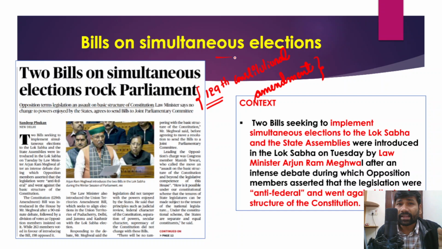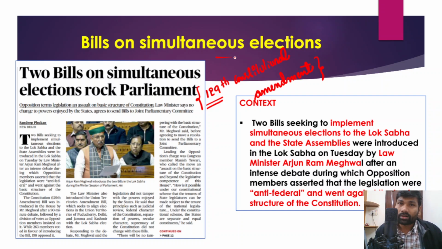Now the idea is that the central government is planning to conduct elections both for the Lok Sabha and state legislative assemblies in one single go, and the union government has also been showing some strong reasons for conducting simultaneous elections, right? I hope you have understood the concept of simultaneous elections.